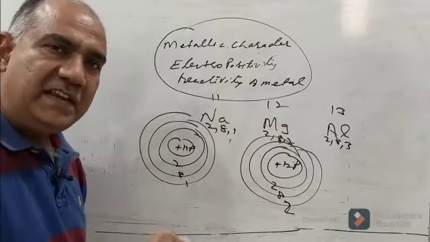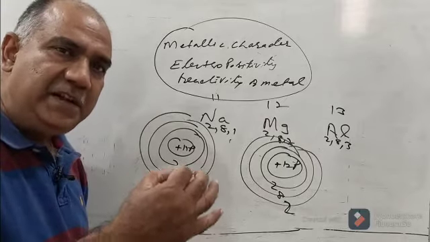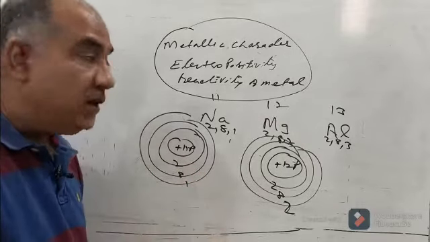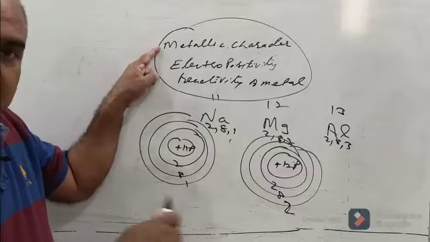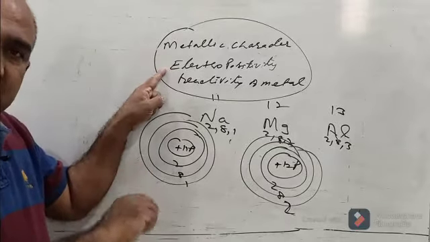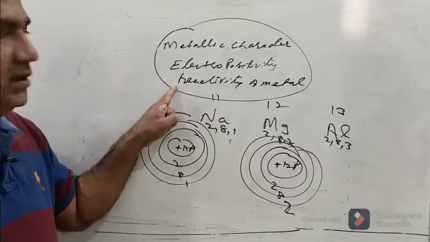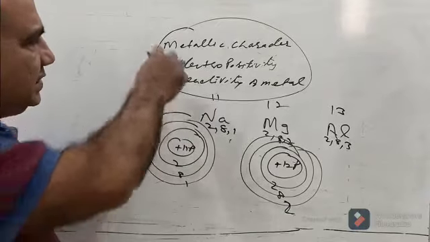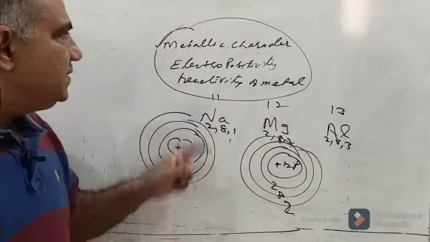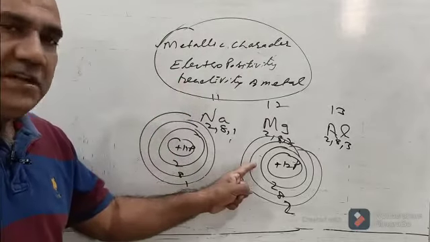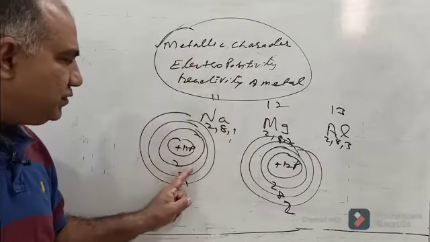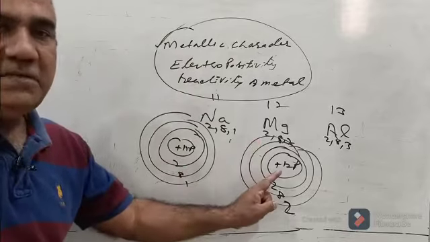And the more easily an element is able to lose an electron, the more metallic that metal is, the more electropositive that element is, and the more reactive that metal is. Now we will discuss each of them separately. See, sodium is more metallic than magnesium because sodium is able to lose an electron more easily than magnesium.